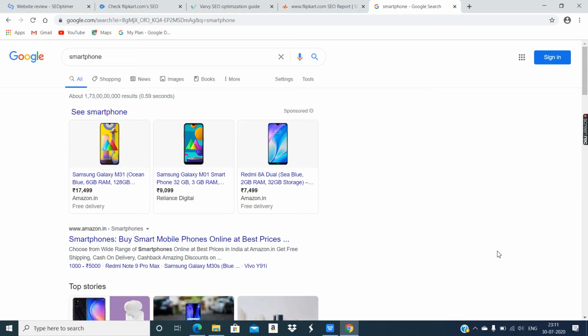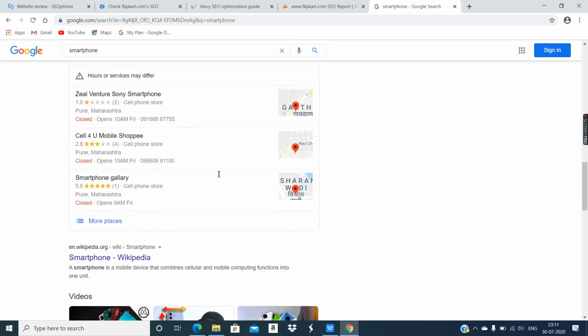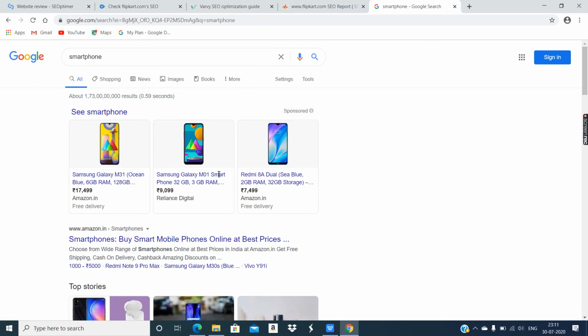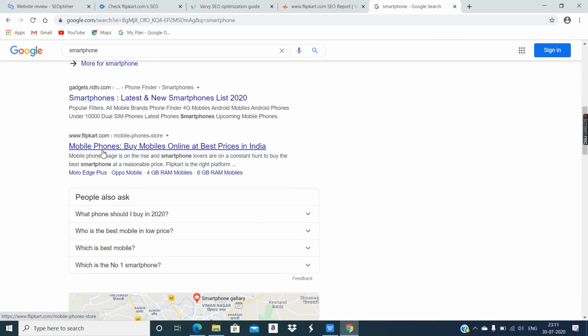Then the second to fifth are the websites which are popular and have many organic views. So maybe Flipkart has a lot of organic views, and that is why it doesn't spend much on advertising. Maybe.